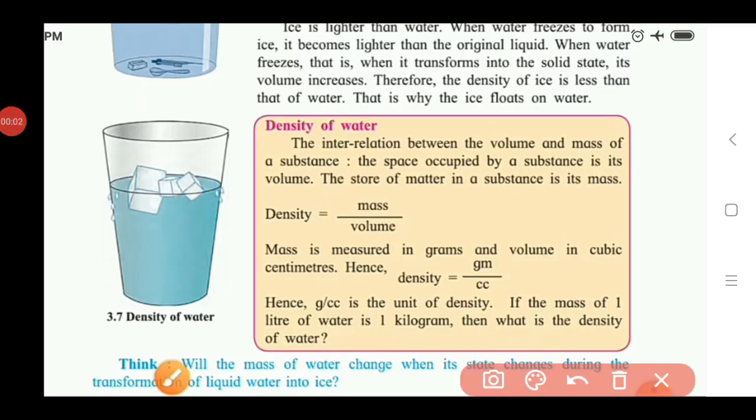So here we see the unit for density is the gram per cc. If we assume the mass of 1 liter of water is 1 kilogram, if we take 1 liter of water, what is the mass of that 1 liter of water? It is 1 kilogram. And what is the density of water for 1 liter of water when the mass is 1 kilogram? Here, what is the quantity of volume and mass?